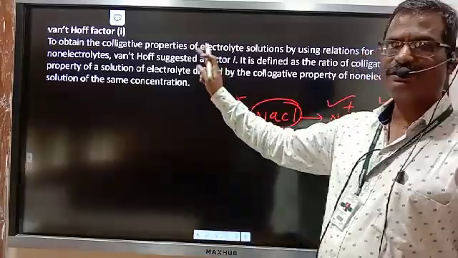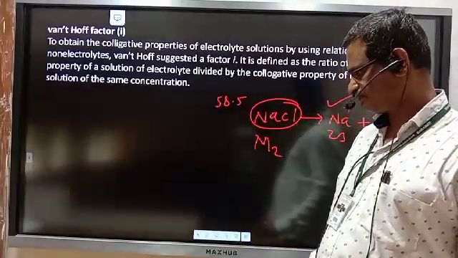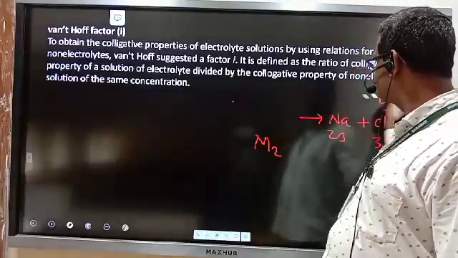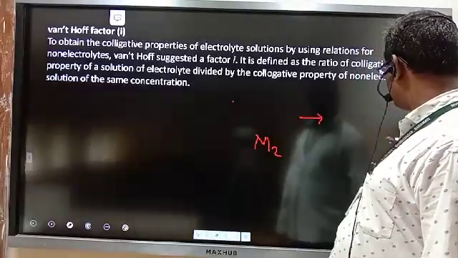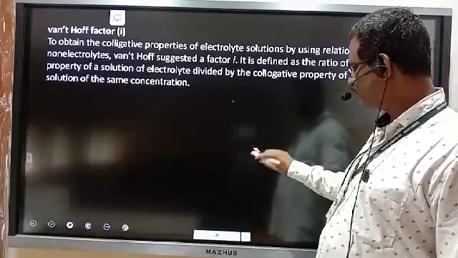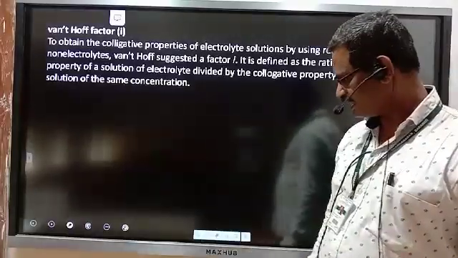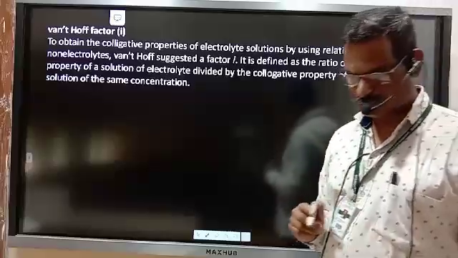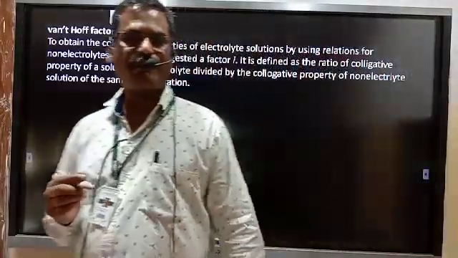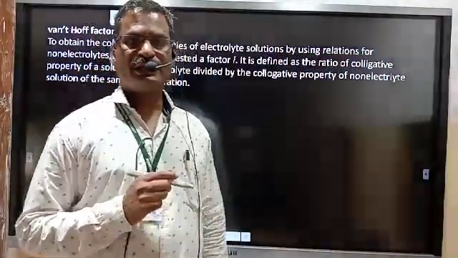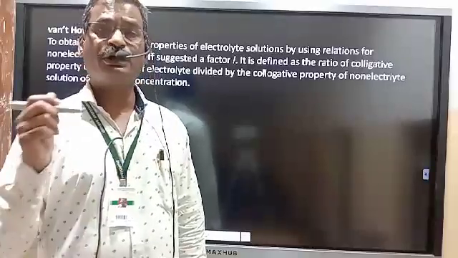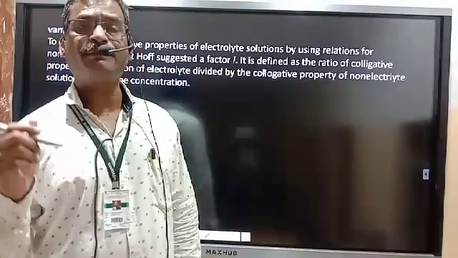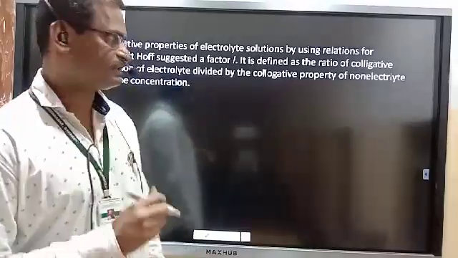Now, what is the Van't Hoff factor? The Van't Hoff factor for any solution is the ratio of the colligative property of an electrolyte of given concentration to the colligative property of a non-electrolyte of the same concentration.